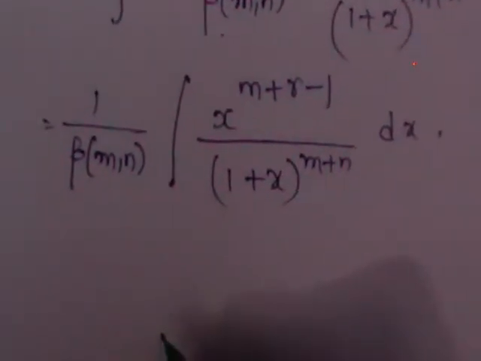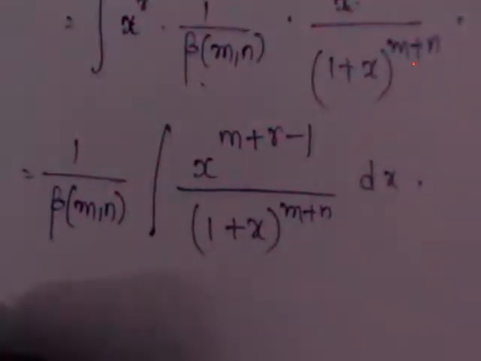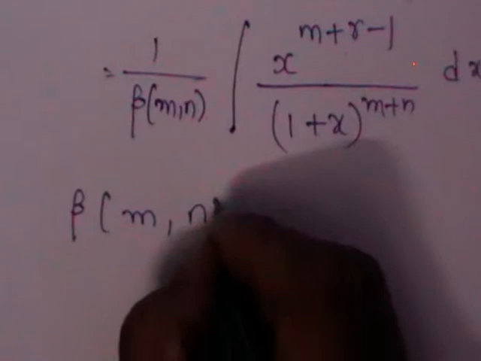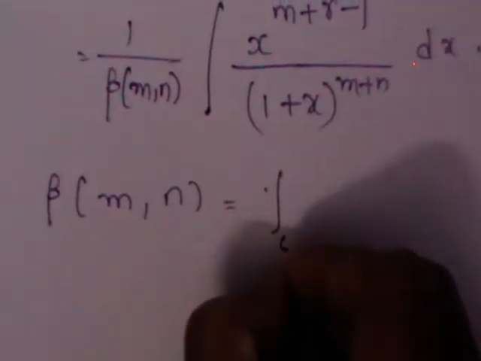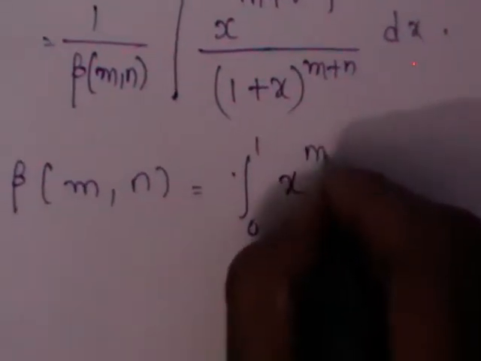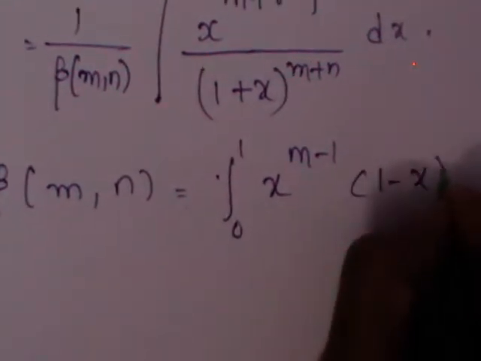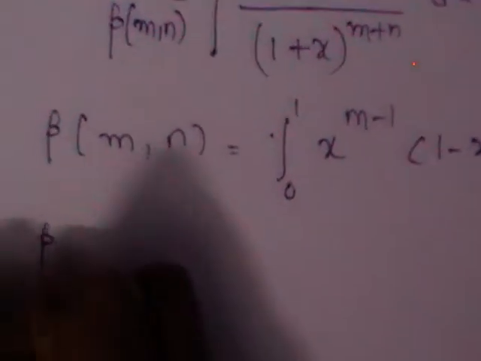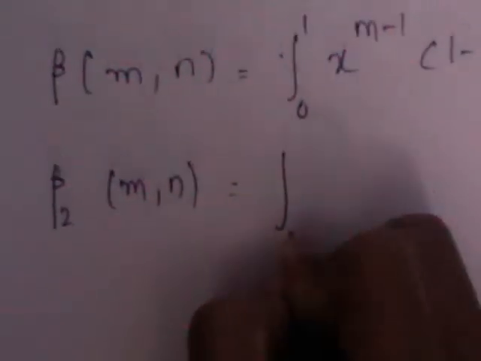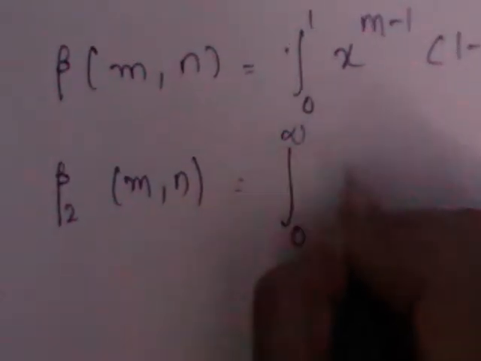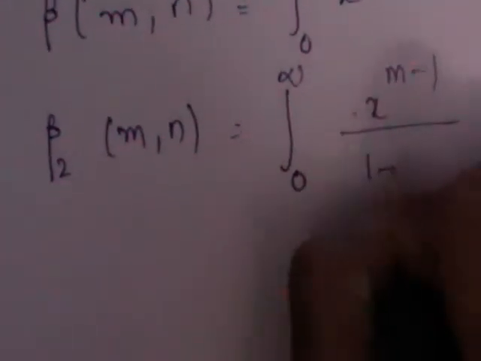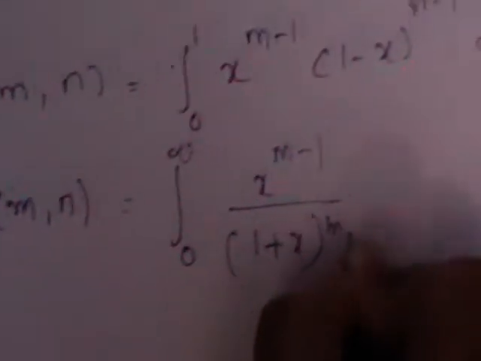Now to write this in terms of beta, we know that β(m,n) is equal to the integral from 0 to 1, in the beta of first kind, of x^(m-1)(1-x)^(n-1) dx. Or if you are using beta 2, we can write β(m,n) as the integral from 0 to infinity of x^(m-1)/(1+x)^(m+n) dx.